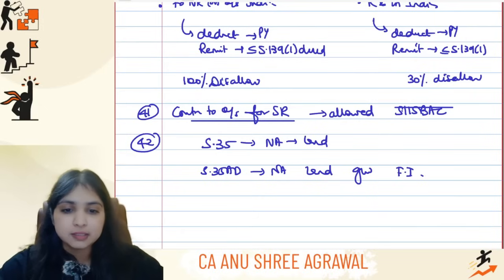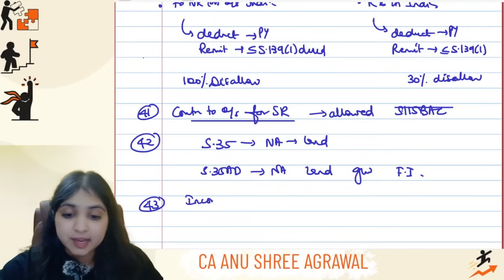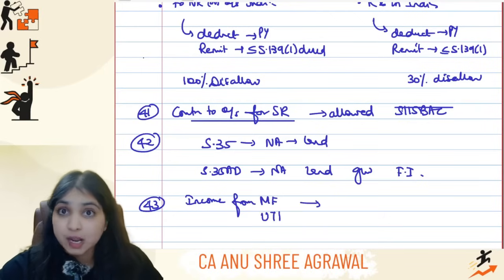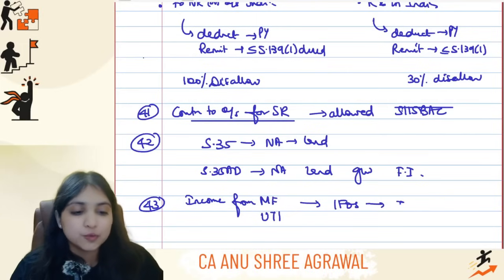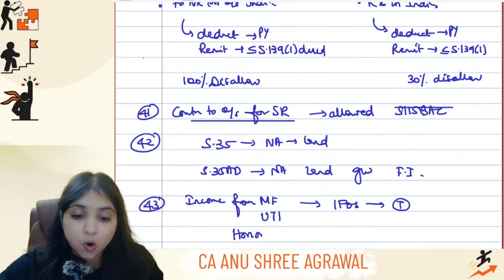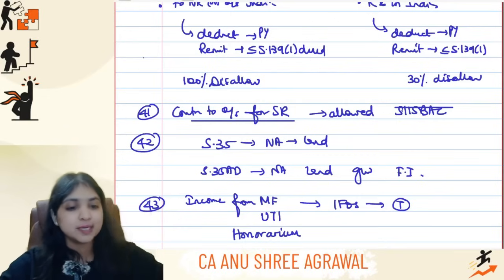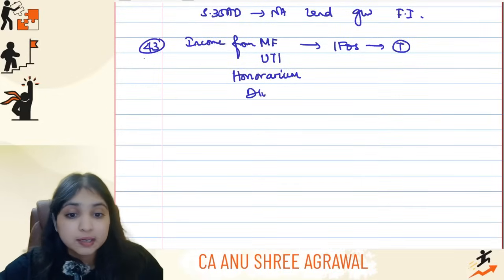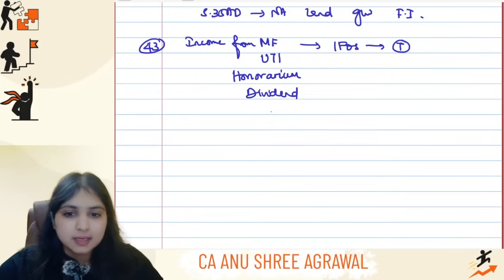Okay, then after this, point number 43, in case the assessee is having any income from mutual fund or income from UTI, you will straight away take it to the IFOS head, guys. You will remove it from PGBP, take it to the IFOS head, and you will tax it under the IFOS head. Income from mutual fund, income from UTI, even honorarium. Remember, we've seen honorarium in multiple questions. Honorarium, all of this will go to the IFOS head and it will be taxed under the IFOS head. Dividend income will always go to the IFOS head. Even if the assessee is in the business of buying and selling shares, intermediate level, it will always go into the IFOS head only.